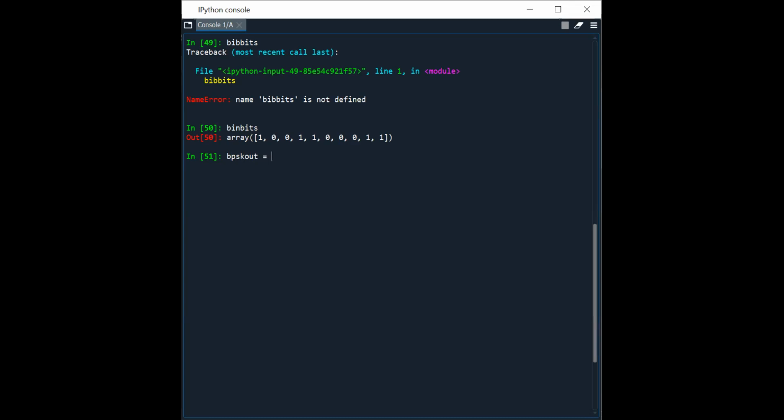So what will you do with the values which are available in the binary bits? Who can say? Our objective is to make a BPSK modulation. Sir, you should do plus or minus 1. Plus or minus 1. So how to do that? What will we do? BPSK out, I'm taking another variable. What will I write? You have a variable binary bits. What will you write?